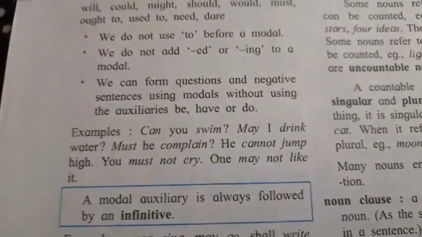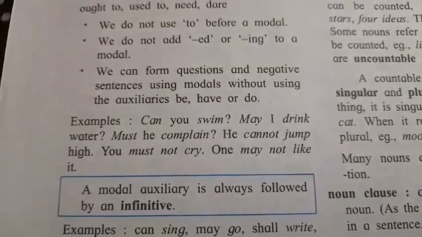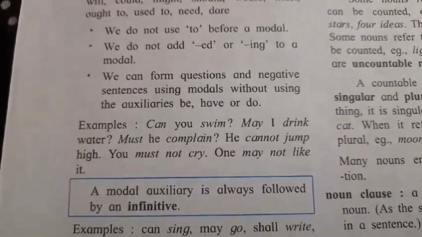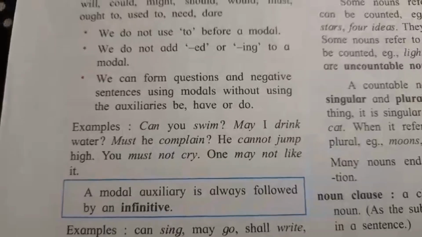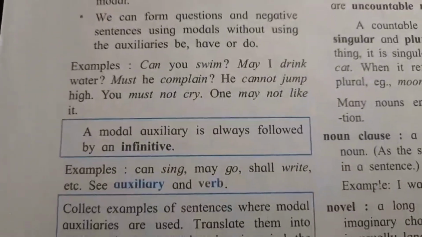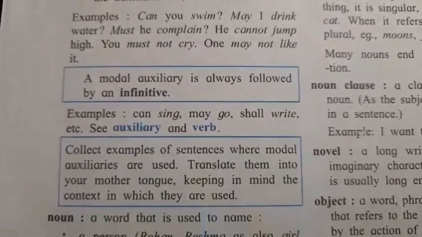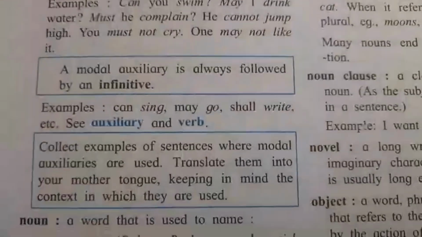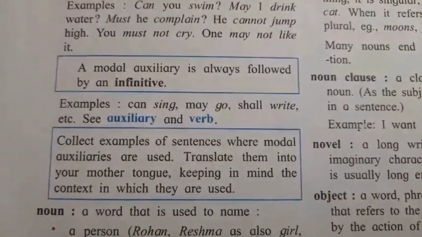For example, can you swim? May I drink water? Must he complain? He cannot jump high. You must not cry. One may not like it. A modal auxiliary is always followed by an infinitive. Example, can sing, may go, shall write, etc.